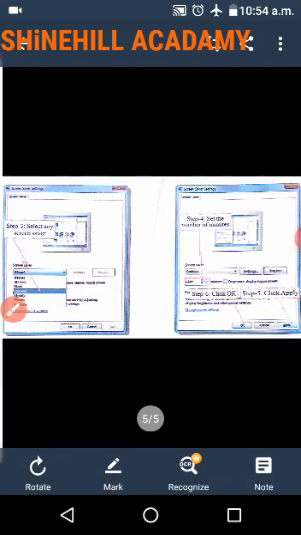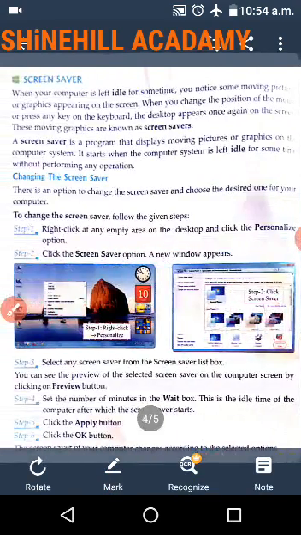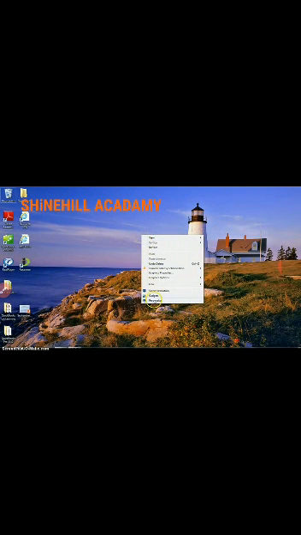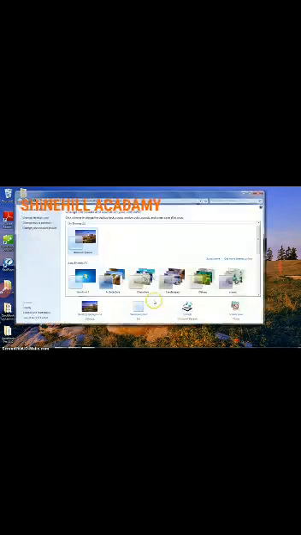Now your screensaver is set. So if you set 2 minutes, it means your screensaver will automatically start after 2 minutes. Now we see how to change a screensaver. It's like your desktop picture. Now right click, select the personalize option and select the screensaver option.